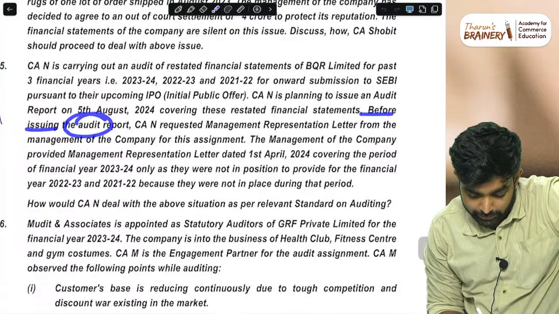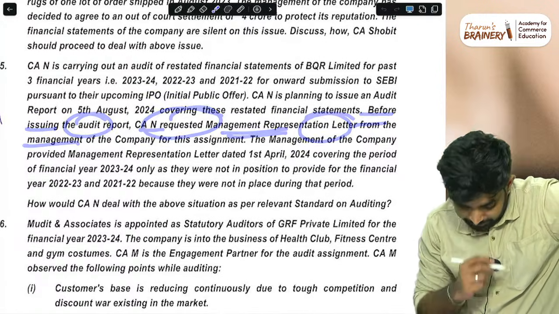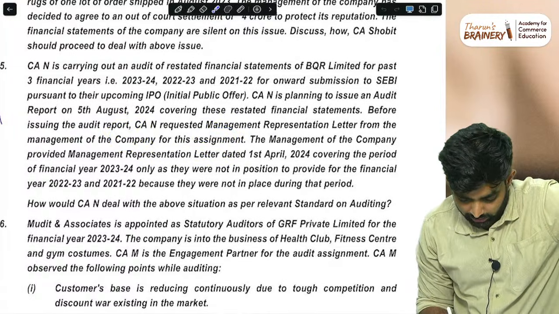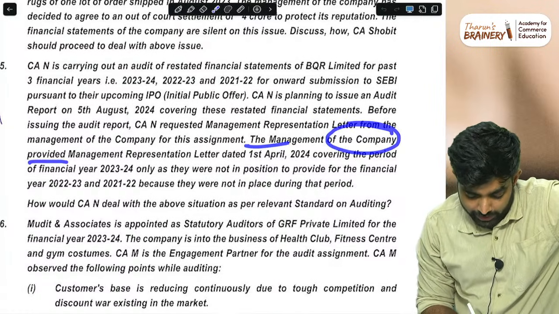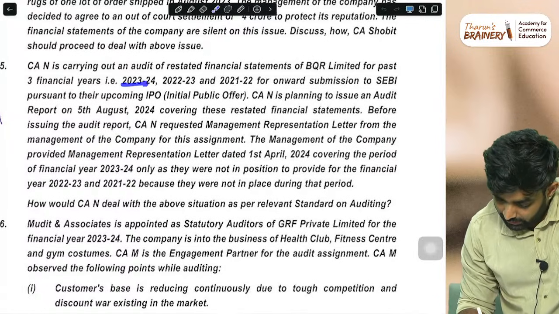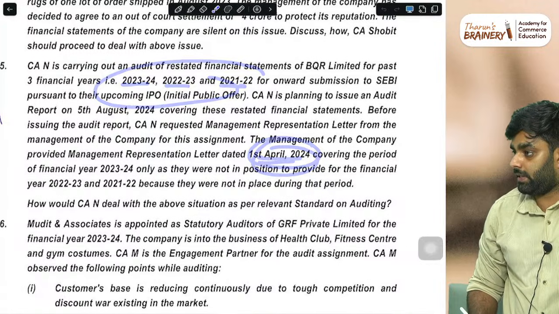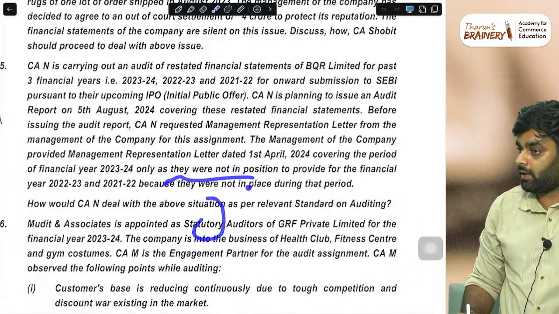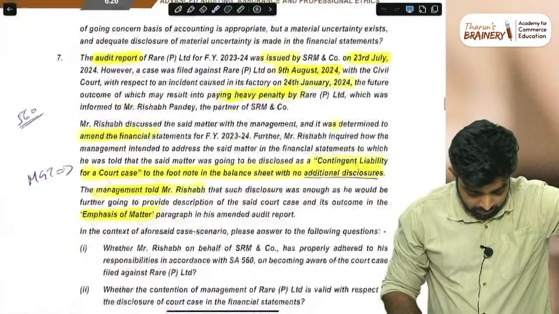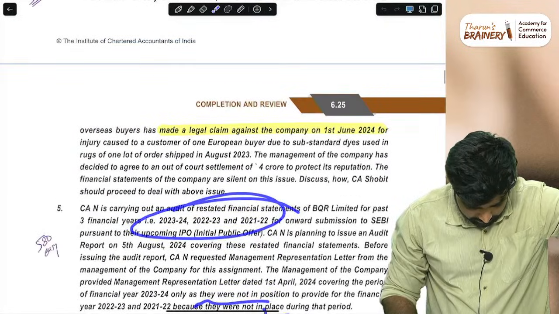Before issuing the audit report, the CA requested the management representation letter from the management of the company for this assignment. The management provided a management representation letter dated 1st April, for only one year. This is obviously not valid. Management should have given written representation for all three years. That's it, simple answer. Only this was there, two questions on written representation.